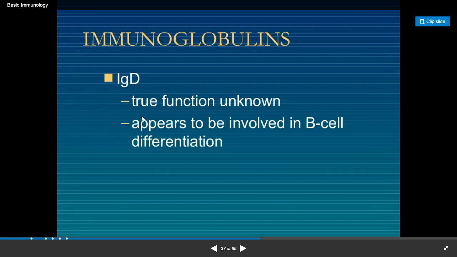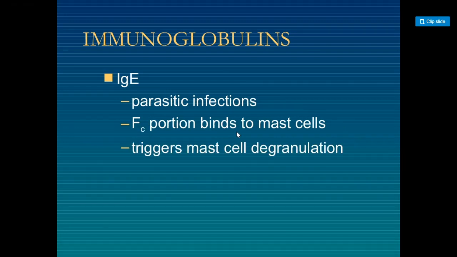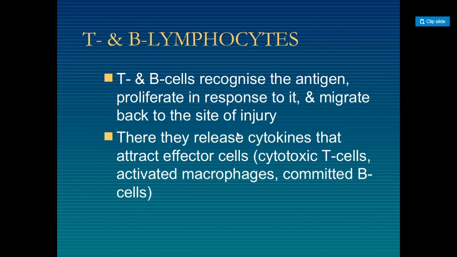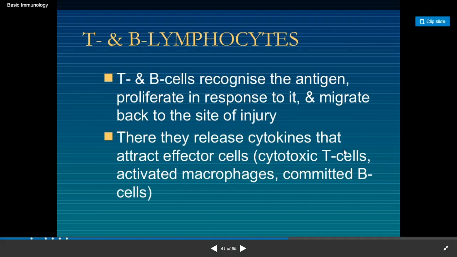IgD's true function is unknown, but it appears to be involved in B cell differentiation. IgE is involved in parasitic infection. The IgE portion binds to mast cells and triggers mast cell degranulation by antigen, involving mast cells, T cells and B cells.